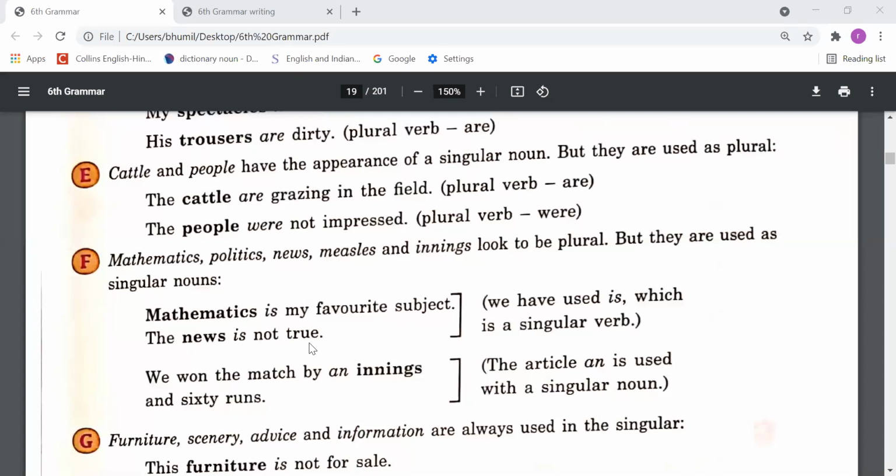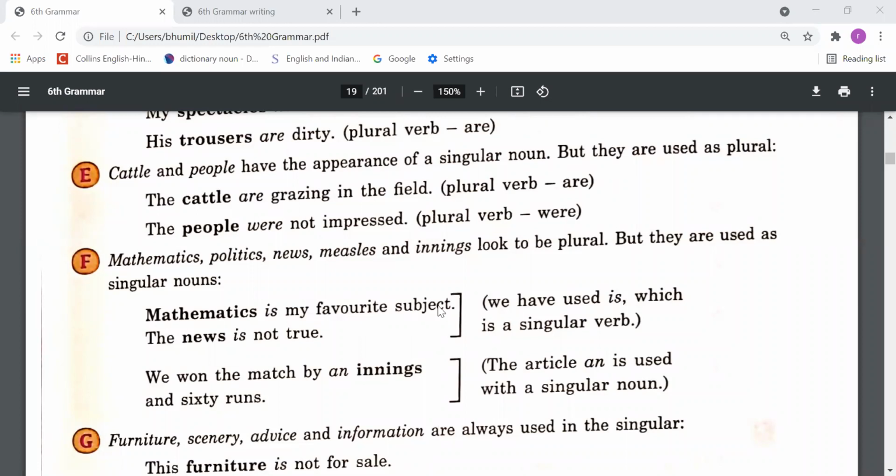Some words in the English language have an S in their spelling automatically, not just because of the plural form. So those nouns are singular, not plural. You can see that mathematics has an S because of its spelling, not due to pluralness. Politics also ends with the letter S, but it is singular. Same with news, measles, innings. These nouns are singular.